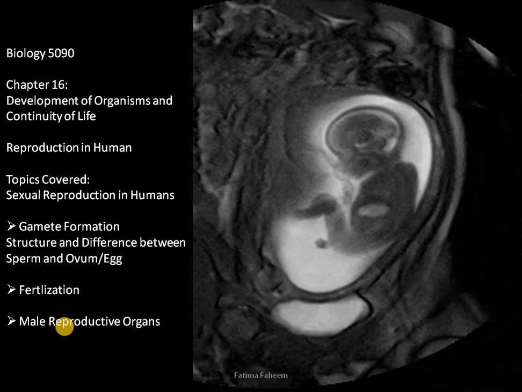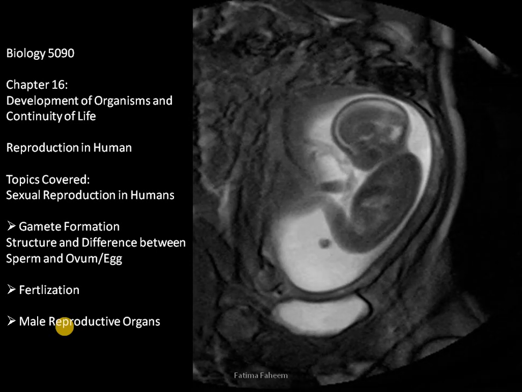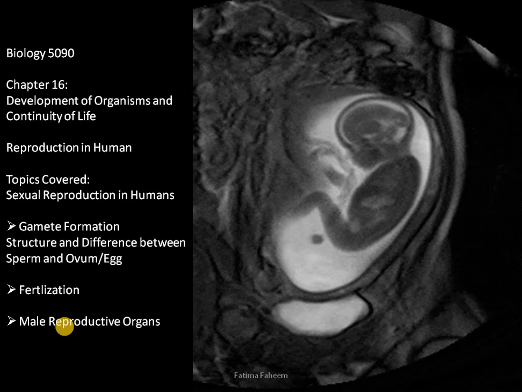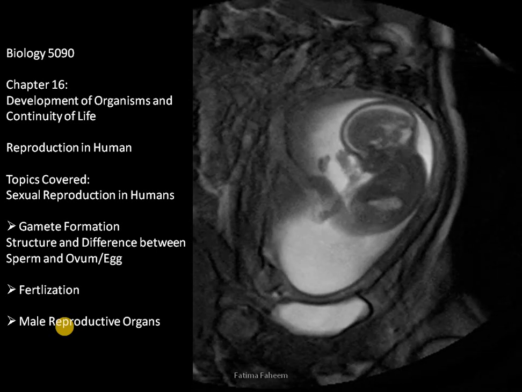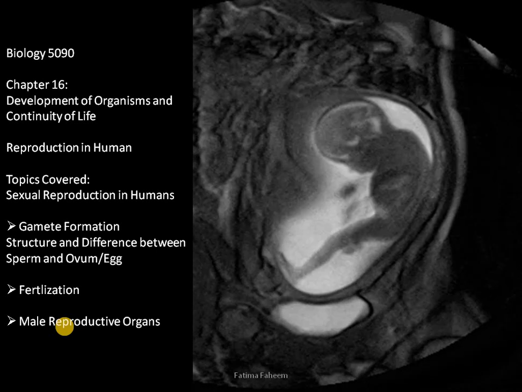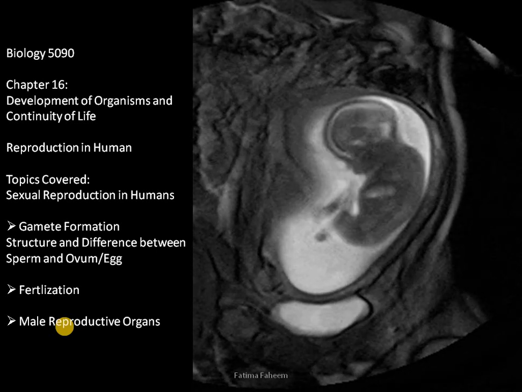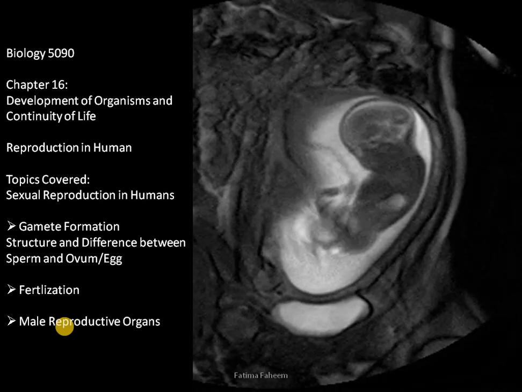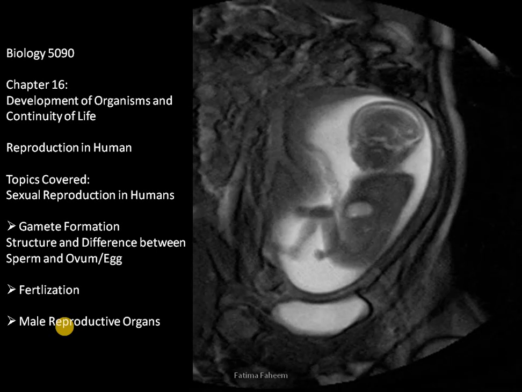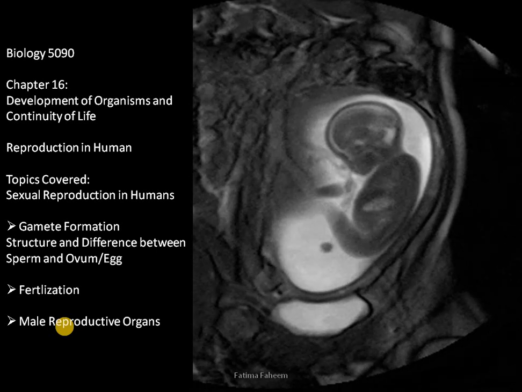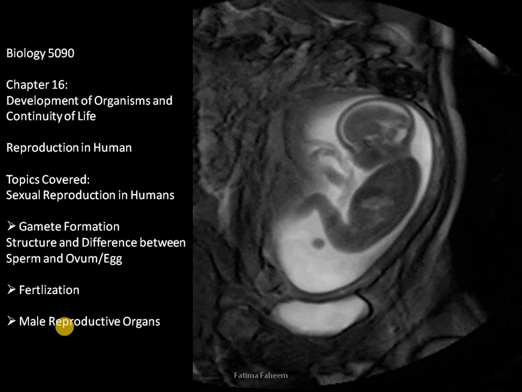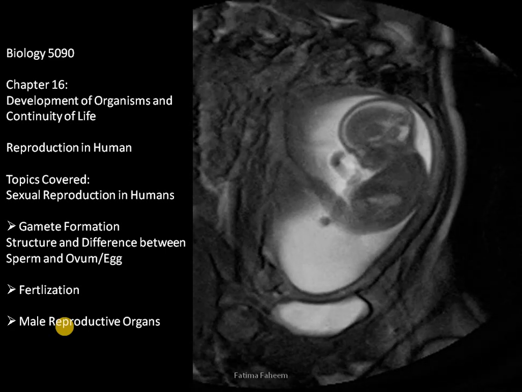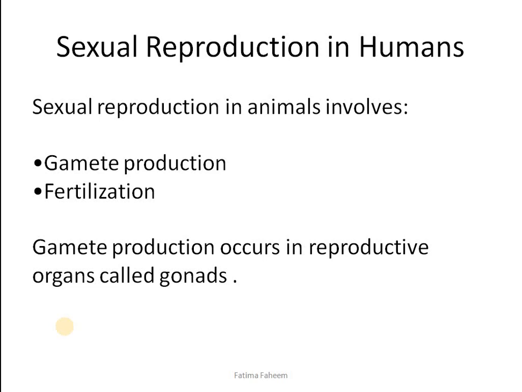Gamete formation will happen obviously in the respective reproductive organs in male and female. We will see the structure and difference between the sperm and ovum, which are the male and female gametes respectively. Now, in today's lesson, we will only go through the male reproductive organ, its structure, and the function of those structures. Let's see first the sexual reproduction in humans.